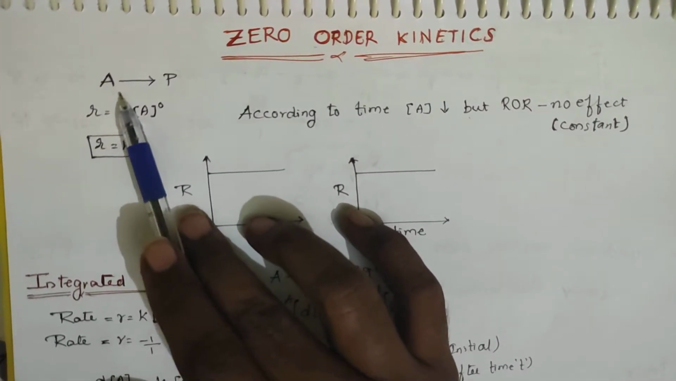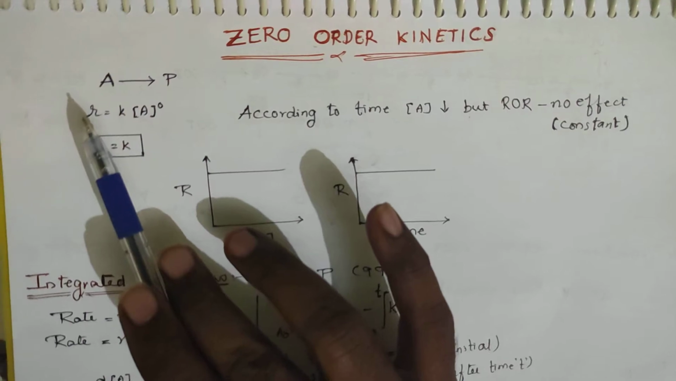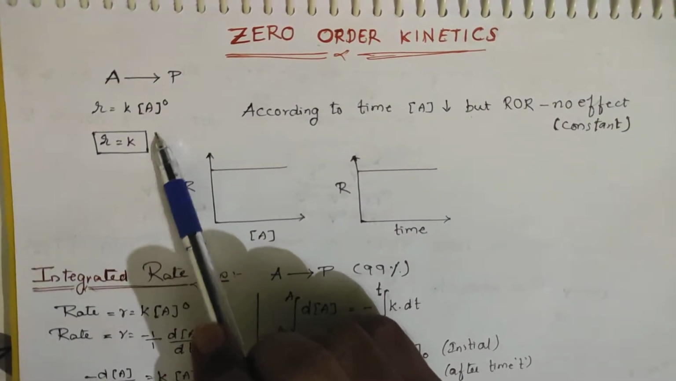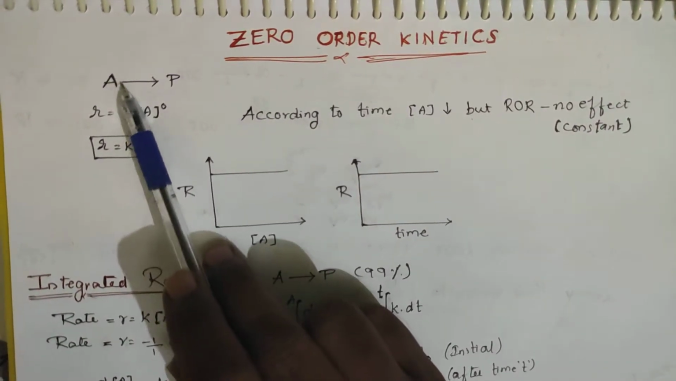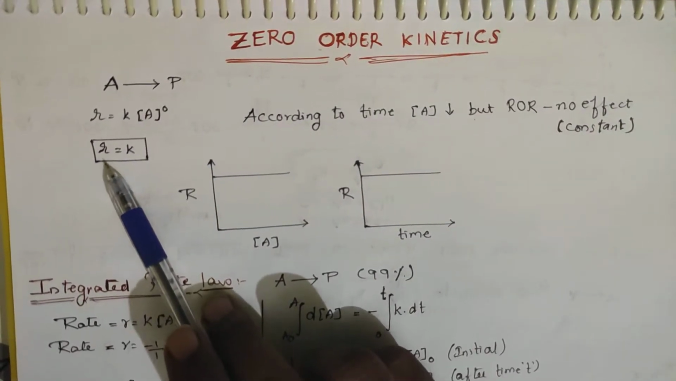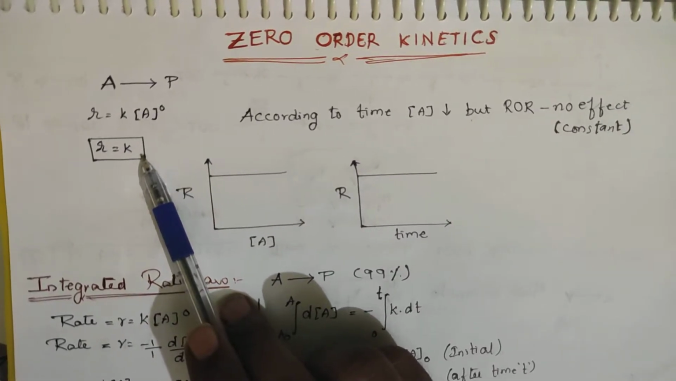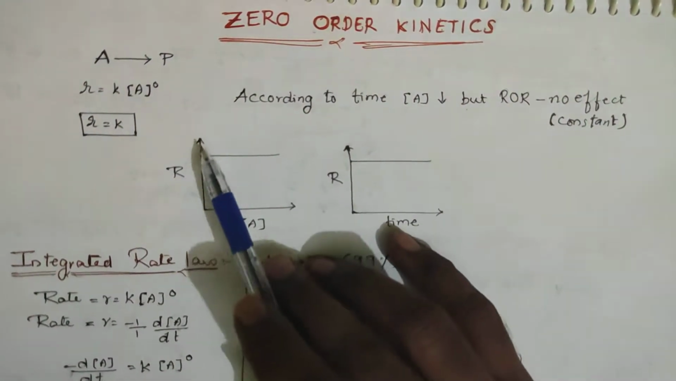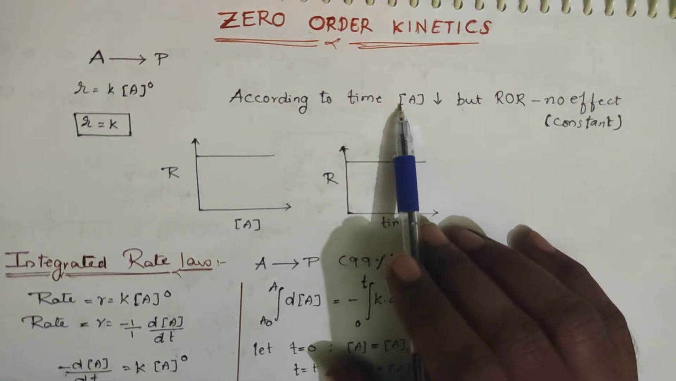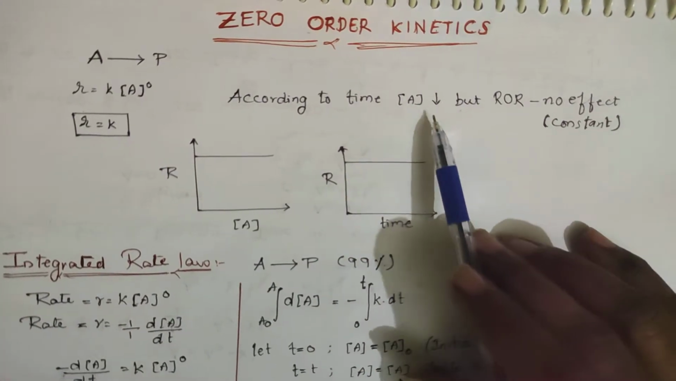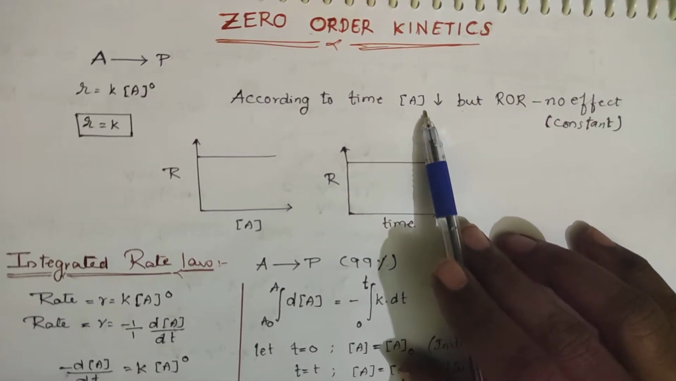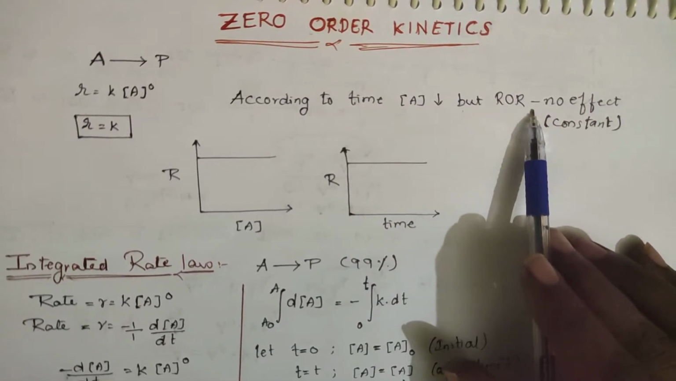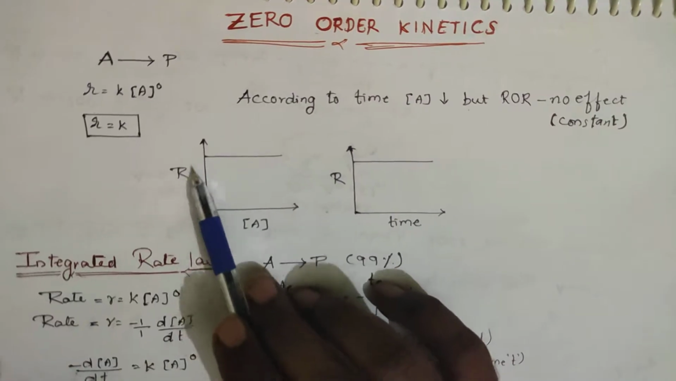Based on this equation we can't tell the order of the reaction; it is highly experimental. We have got A power 0, which means that rate is equal to the rate constant. As time is going on increasing, the concentration of the reactant goes on decreasing, but the rate of reaction is not affected, means the rate will be constant.